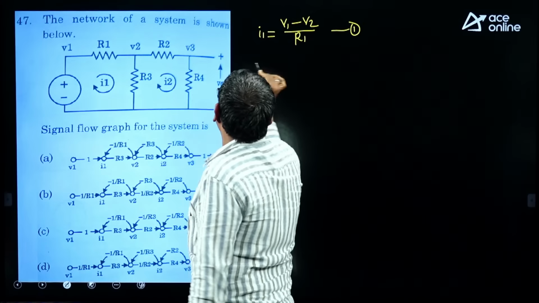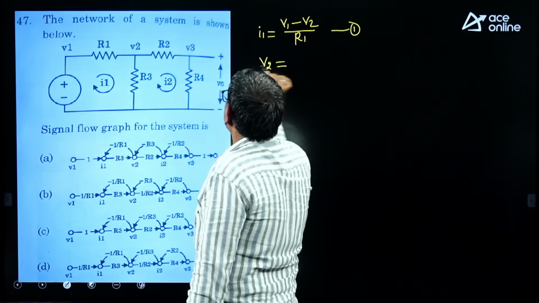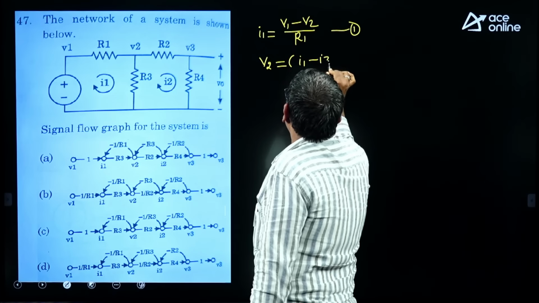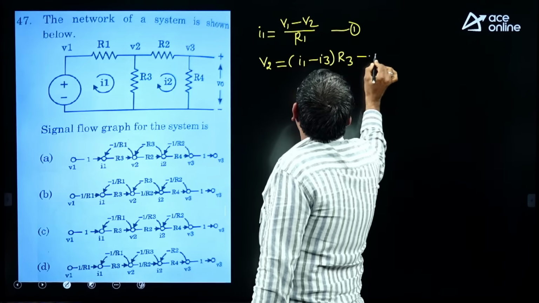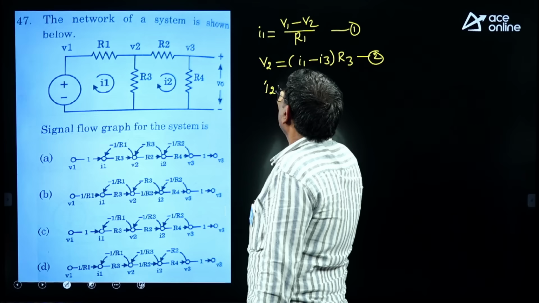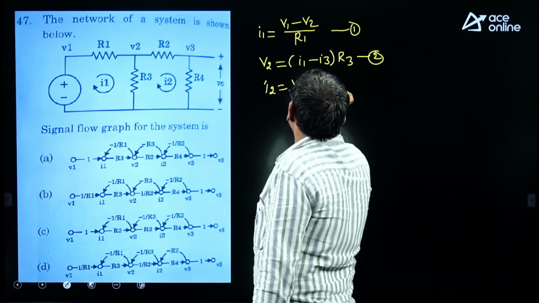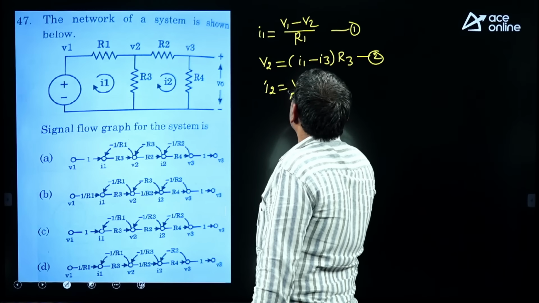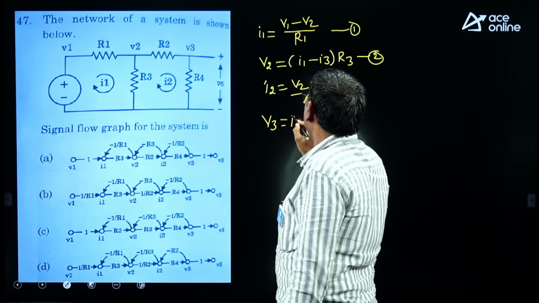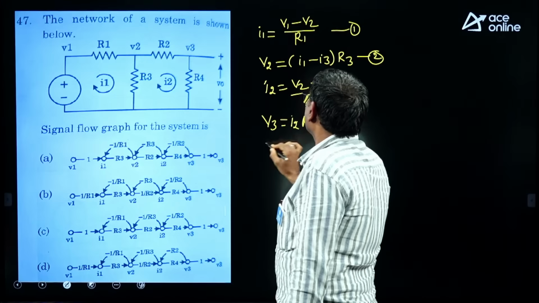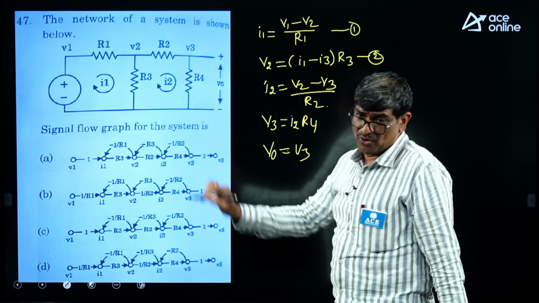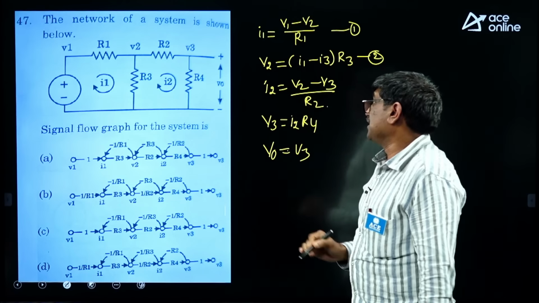Next, write the equation for V2. V2 is nothing but the current difference. So what is there? I1 minus I3 into R3. Next again write the equation for I2. What is I2? V2 minus V3 divided by R2. Next write the equation for V3. V3 equal to what? I2 into R4. Next V0 equal to V3. Then you verify which signal flow graph matches these equations.